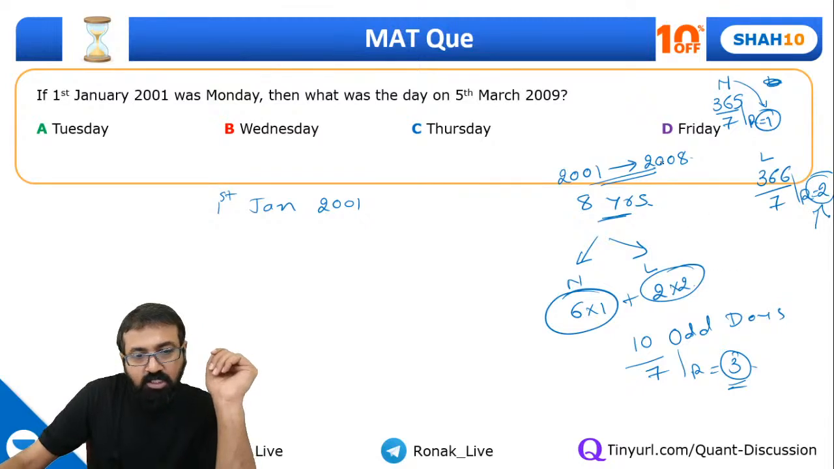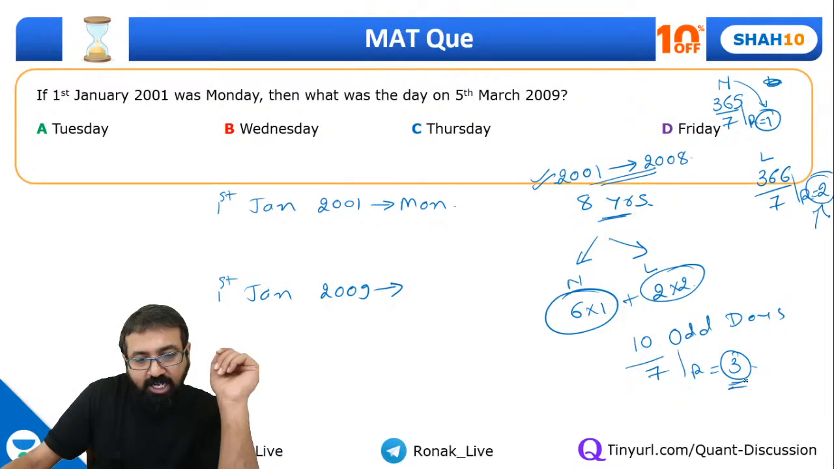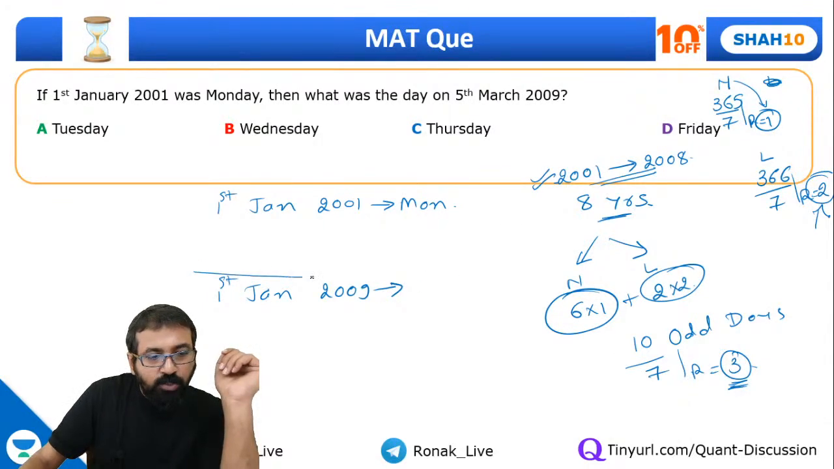Why have I done all this calculation? If 1st Jan 2001 was Monday, then 1st Jan 2009 will be 3 days ahead of that, because what we did is we did calculation 1 day before. That means we did calculation up to 31st December 2008.